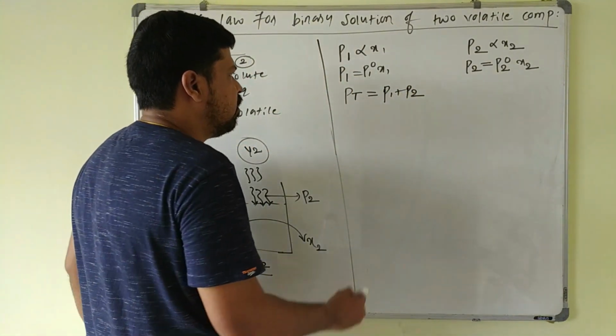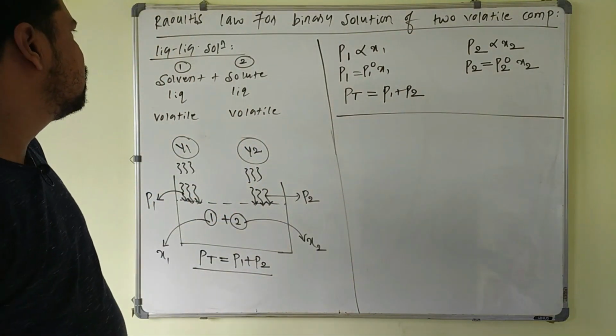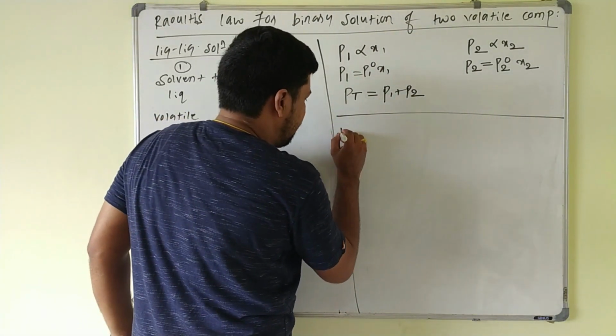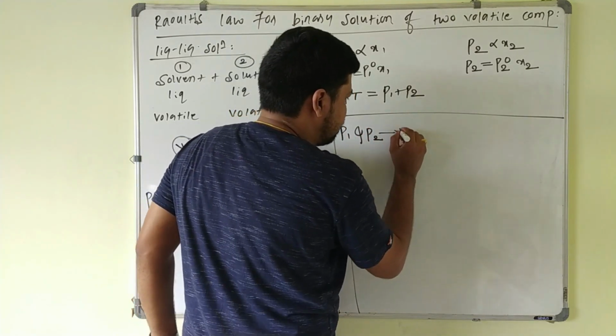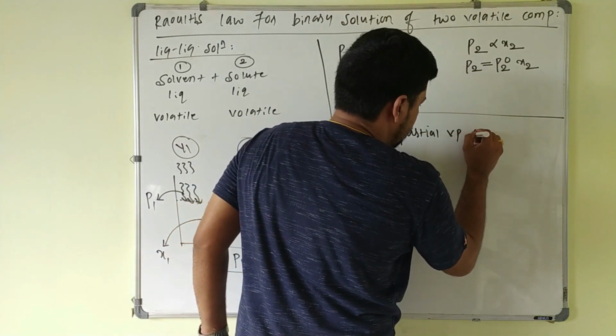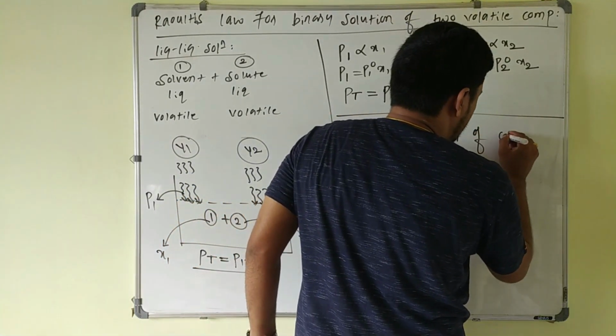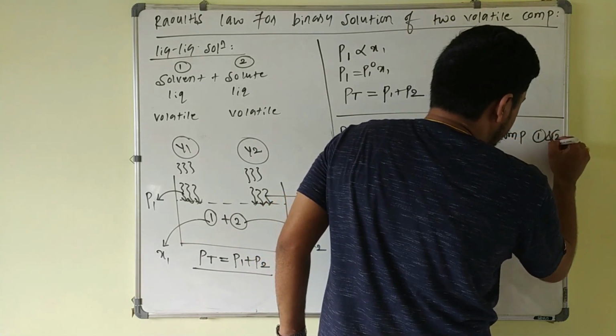Now we will write the different terms used in this law. P1 and P2 are the partial vapor pressures of components 1 and 2 respectively. X1 and X2 are the mole fractions of components 1 and 2 respectively.